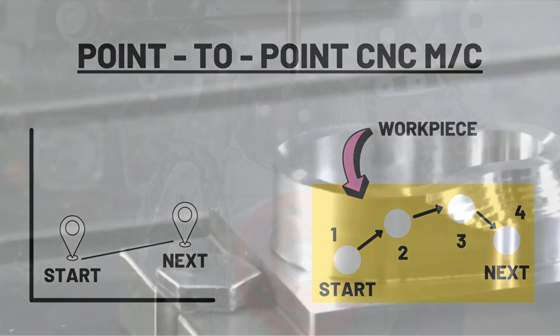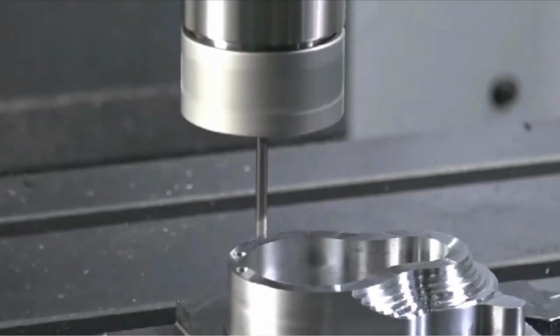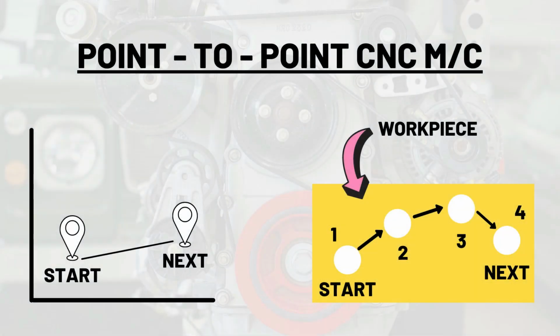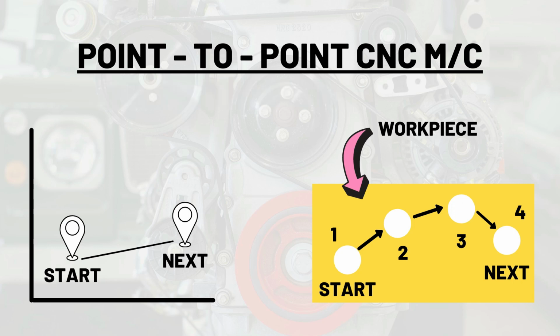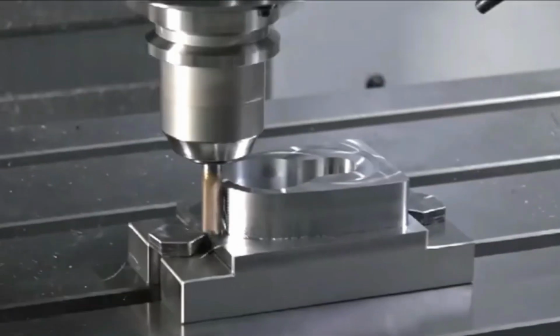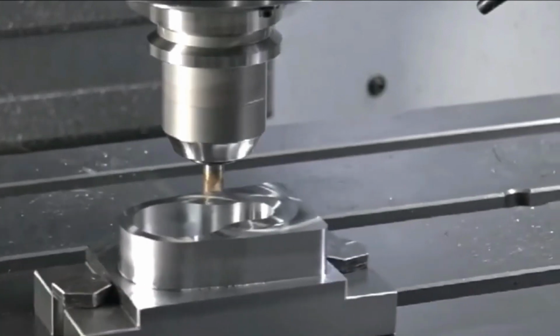The servo system moves the slides to the position and no slide movement occurs until the cutter has retracted back. The machines using this system are drilling, boring and tapping machines. In the continuous path system, while the cutting operation is in progress, the slides of the tool or workpiece move continuously to generate angular surfaces, 2D curves or 3D contours. Milling machines adopt this system pretty well.